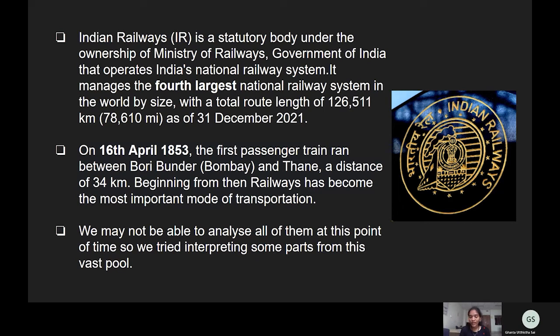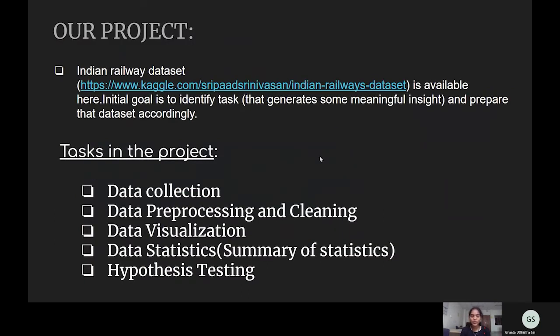We may not be able to analyze this vast pool of data, but we are here with a small set of data to analyze Indian Railways. Our project basically consists of the following tasks: data collection, data pre-processing and cleaning, data visualization, data statistics, hypothesis testing.